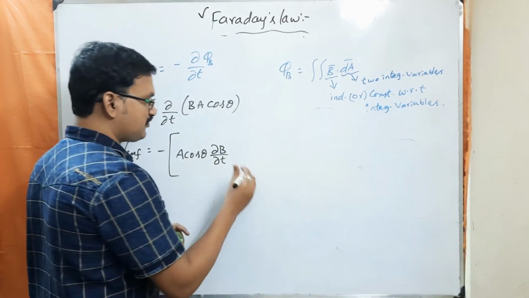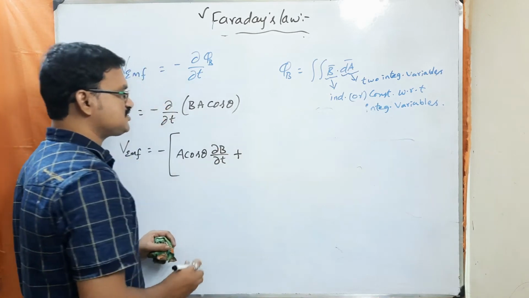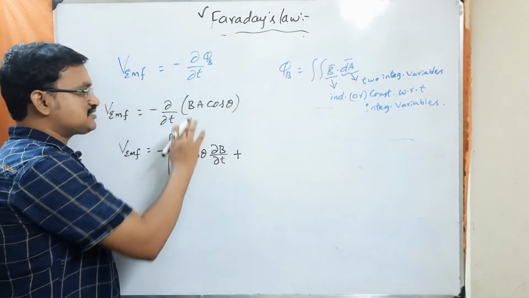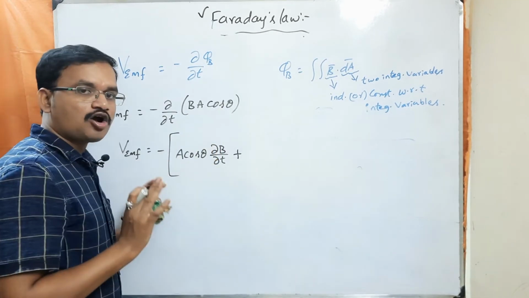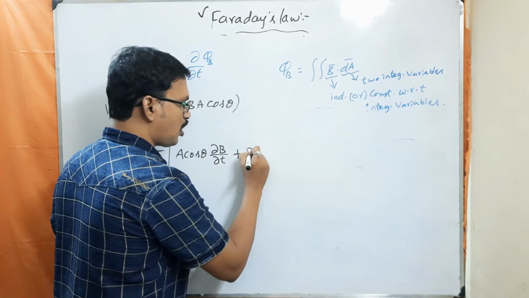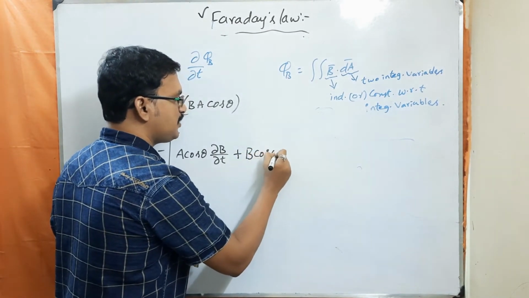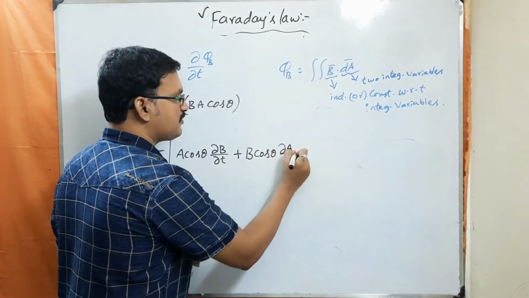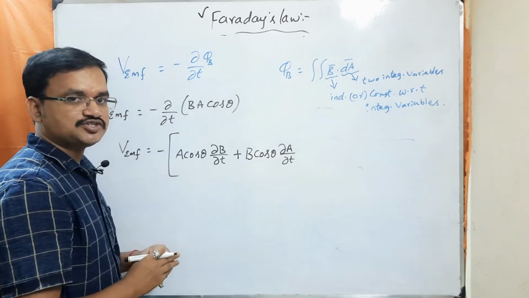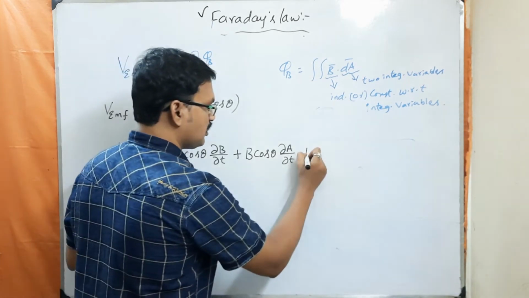So what is another way here? Let us consider the area of the loop is changing with respect to time, whereas the B field and cos theta are constant. In that case, I can write it as B into cos theta times dA by dt. So this is another way to produce the voltage. Understood?